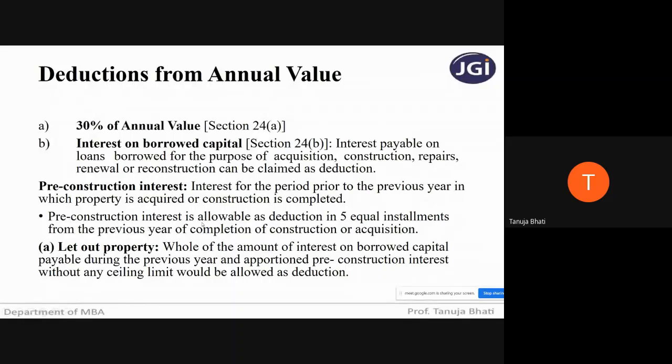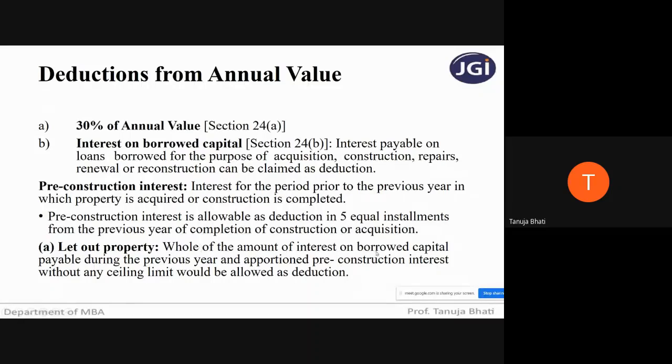Pre-construction interest is allowable as a deduction in 5 equal installments from the previous year of completion of construction or acquisition. So whatever pre-construction interest is there, it will be allowed as a deduction only in 5 equal installments, and that too from the previous year in which the construction or your acquisition of that particular house property is completed.